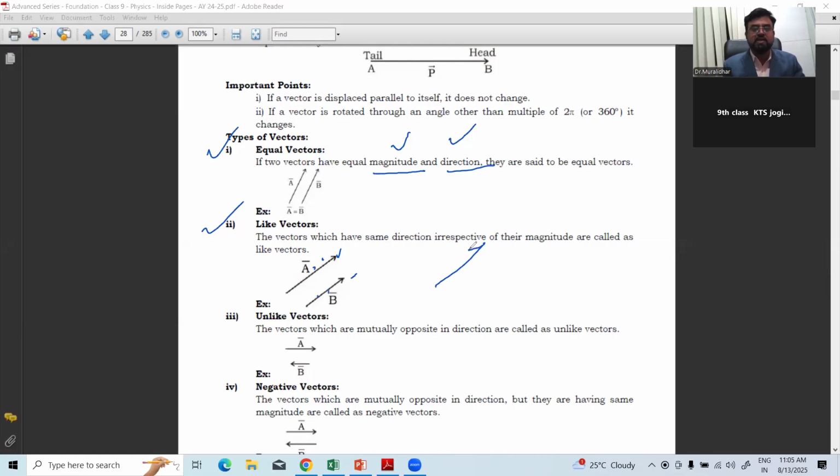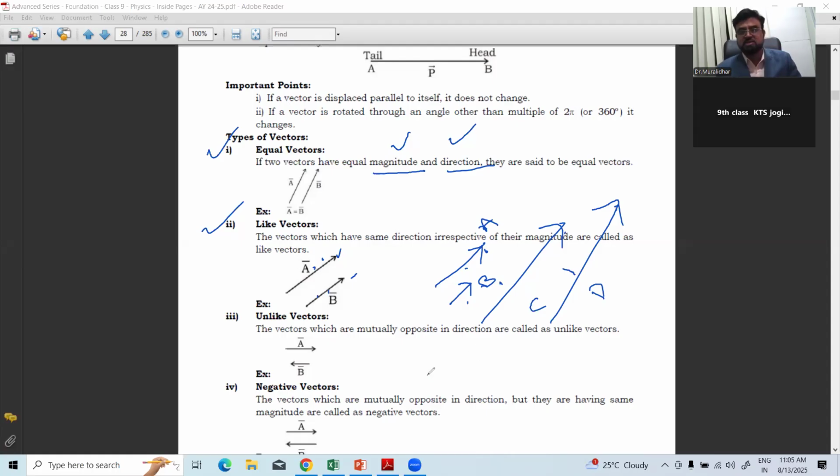For example, one is A, one is B, one is C, one is D. They all have the same direction, but their magnitudes are different. Even so, they are called like vectors. If both are the same, they are called equal vectors. If the direction is the same and the magnitude is different, they are called like vectors.